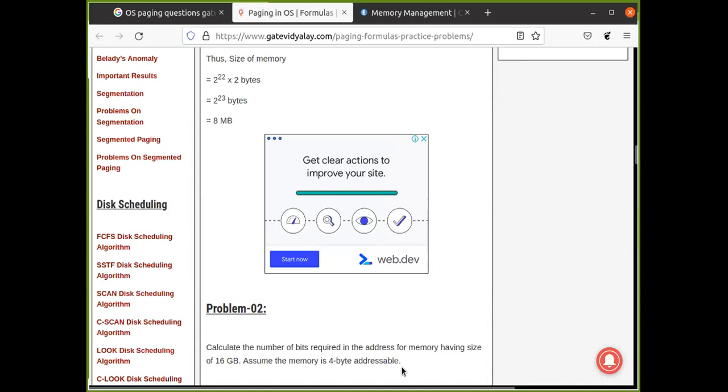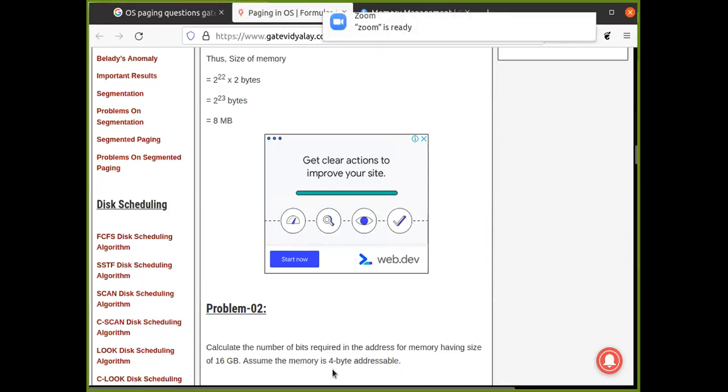Yes, anyone? Okay, 16 GB divided by 4 bytes, first of all. That is 4G addresses, and 4G addresses are nothing but 32 bits, right?